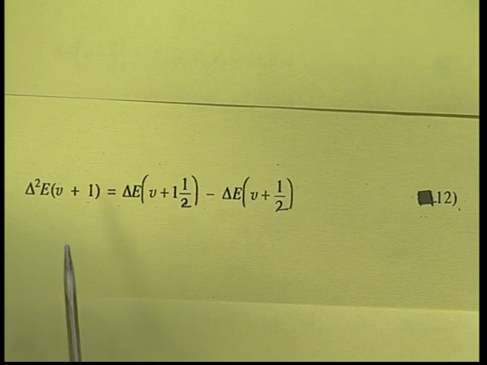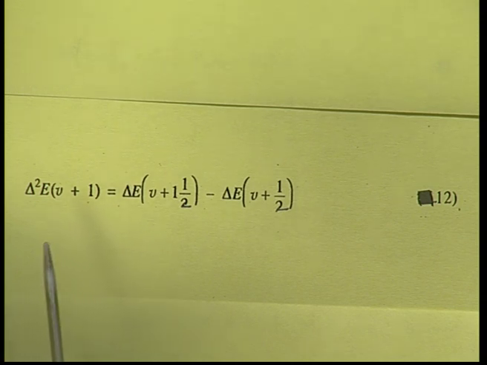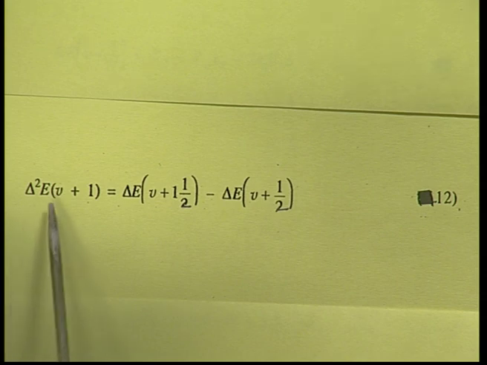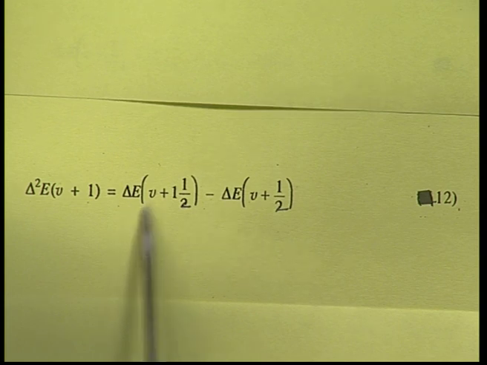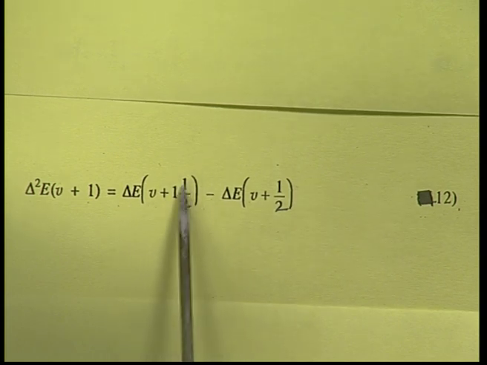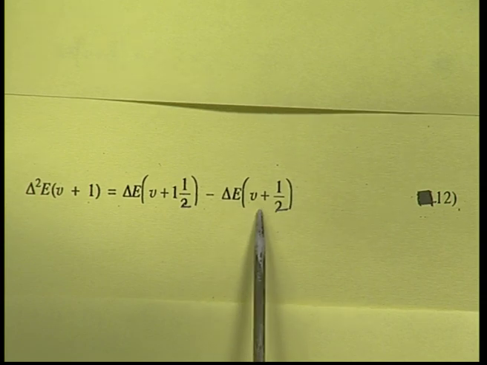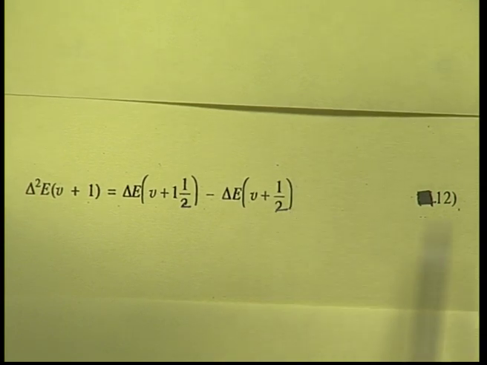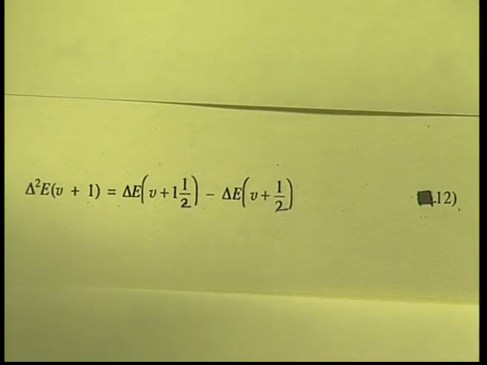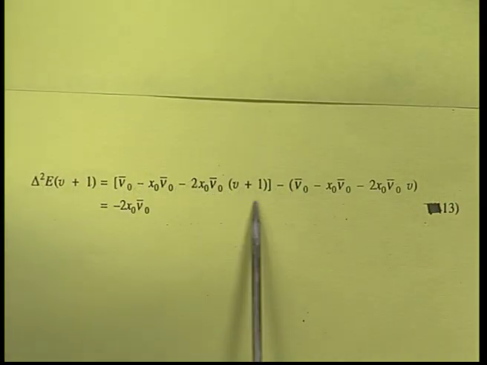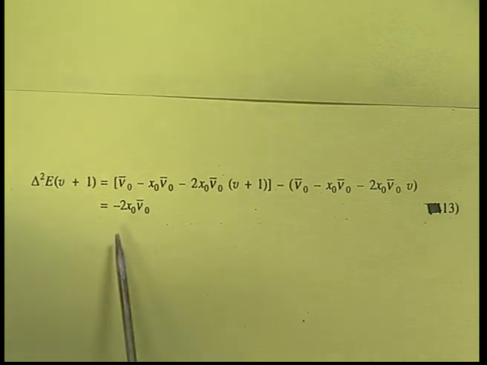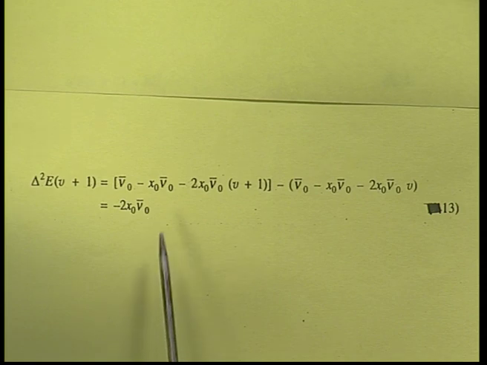After the first difference, we will take the difference of the difference, that is called the second difference, delta square E v plus 1, that is pertaining to delta E v plus 3 by 2 minus delta E v plus half. So, this is called the second difference. Now, the second difference turns out to be, after substitution of the suitable equations, equal to minus 2 x 0 nu 0 bar.